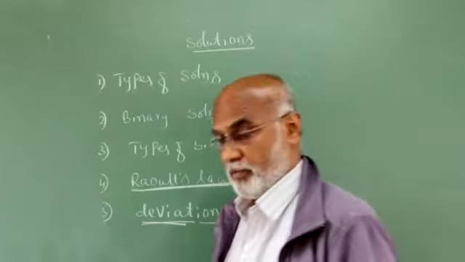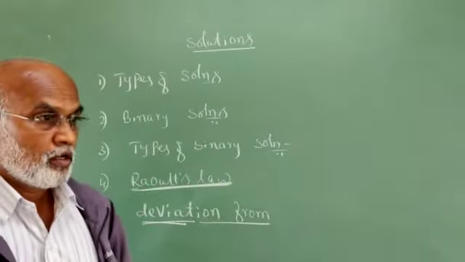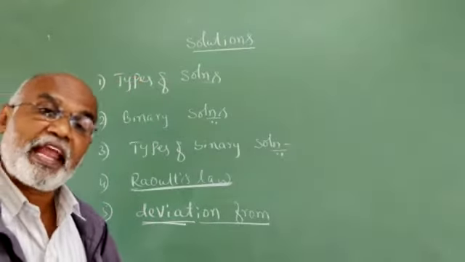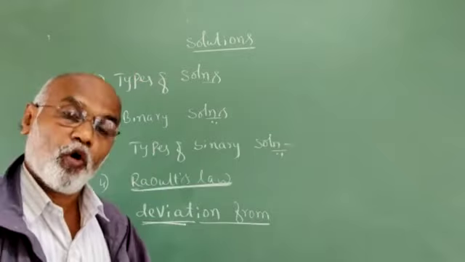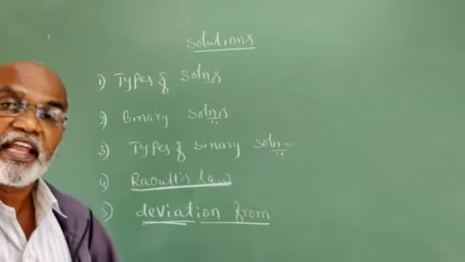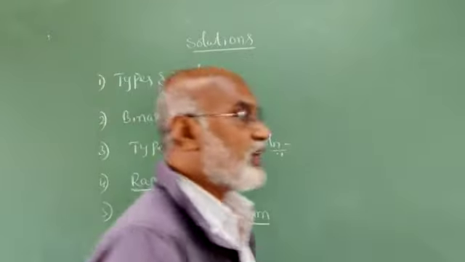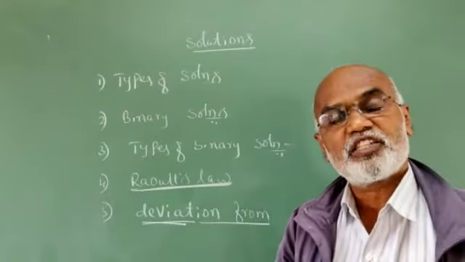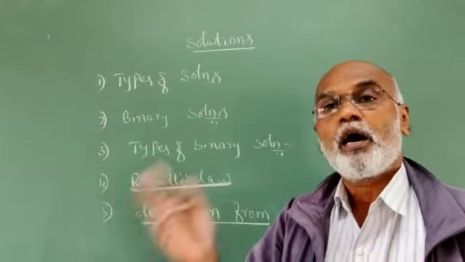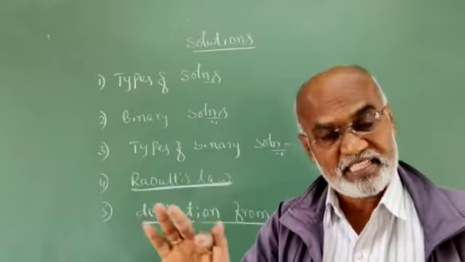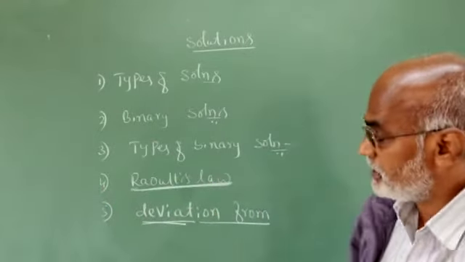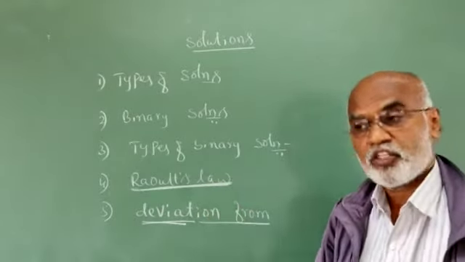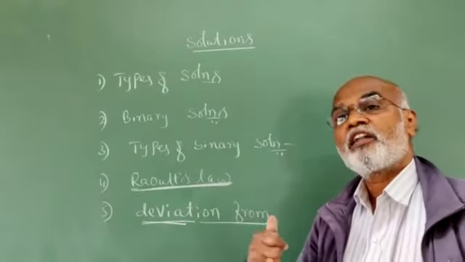Whereas another binary liquid mixture shows negative deviation when the attractive force between the two liquids A and B is more when compared to the attractive force between A and A and B and B. In case of negative deviation, delta H of mixing is negative, I mean to say exothermic, and delta V of mixing is also negative, and the observed vapor pressure is always less when compared to the vapor pressure which is expected from Raoult's law. Therefore, we have two different types of solutions, ideal solutions and non-ideal solutions.